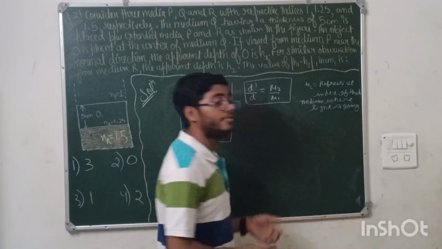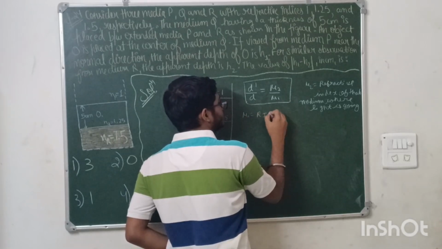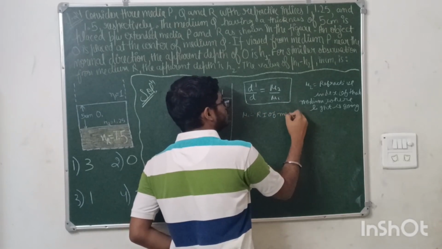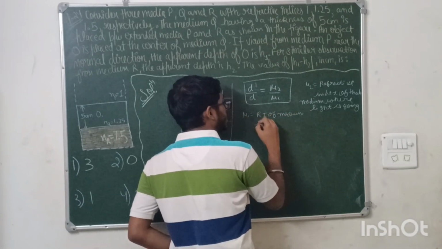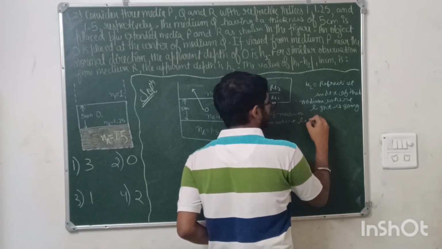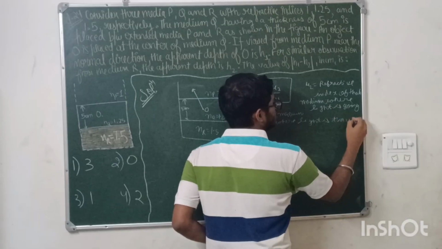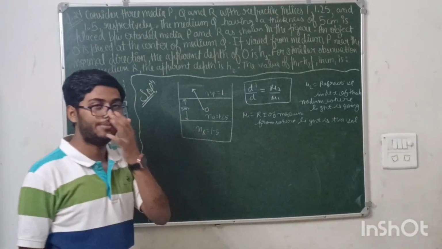and mu1 will be what? Mu1 will be the refractive index of the medium from where light is going, or traveling. Okay, this is the concept here.